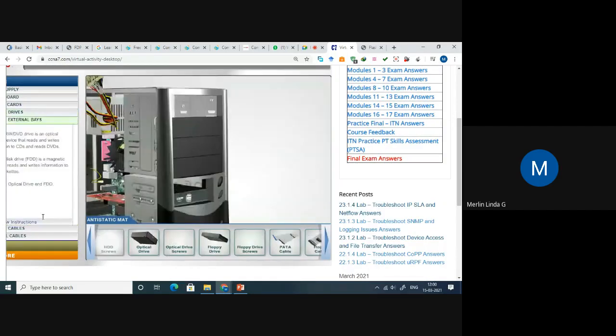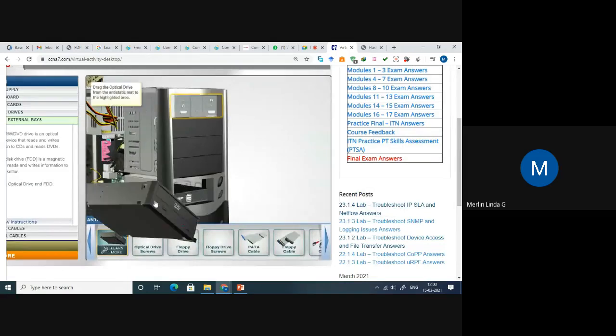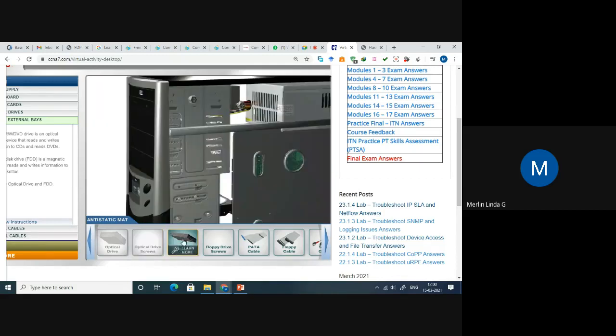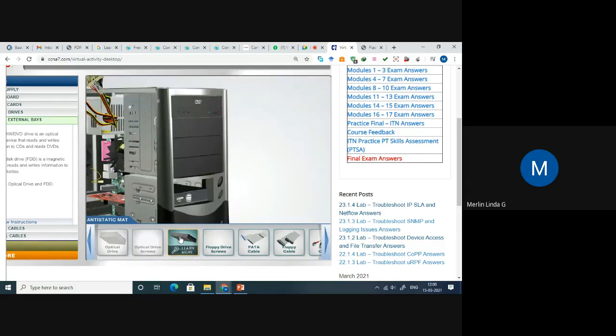The part is over. Now the optical drive, which means your CD. So insert. Screws have been fixed.